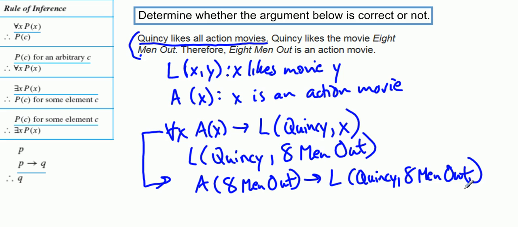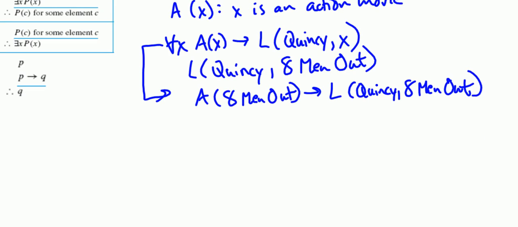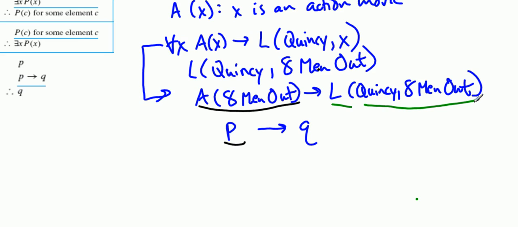Now, if we put these two statements together, if we look at this carefully, we really have something like P implies Q here. If we think about the action movie being the P and the liking being the Q, we really have P implies Q.